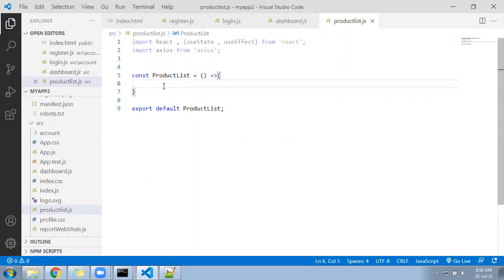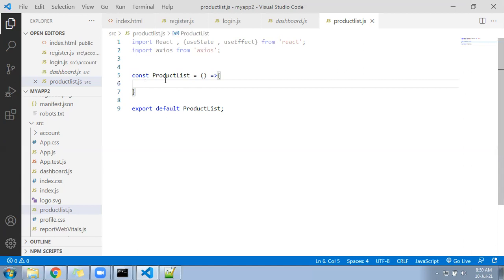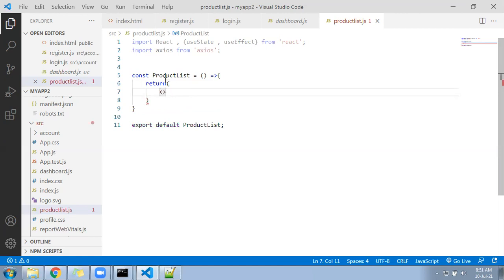Inside the product list, in the dashboard we have already followed the container, so container we don't require here. We can follow with return, and a div. You create one empty tag. Inside the empty tag, now we can follow the division.